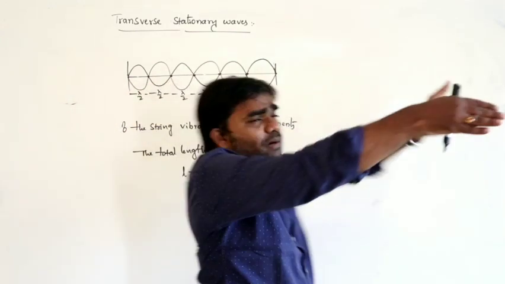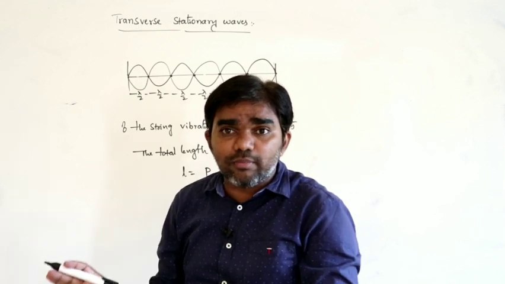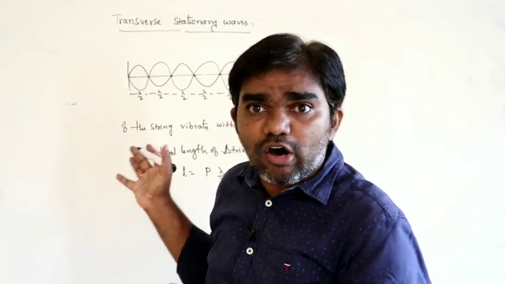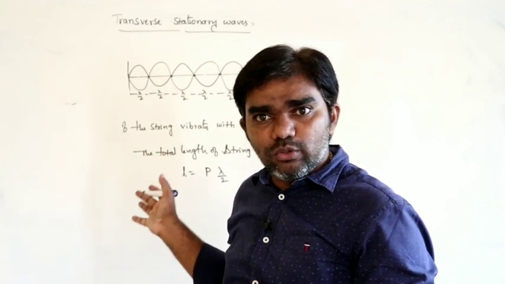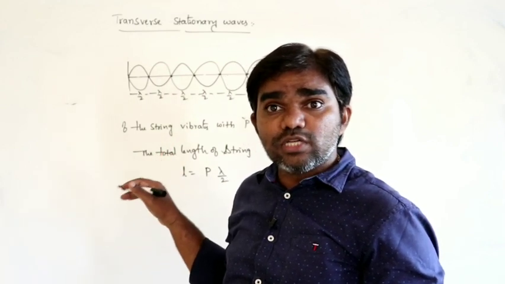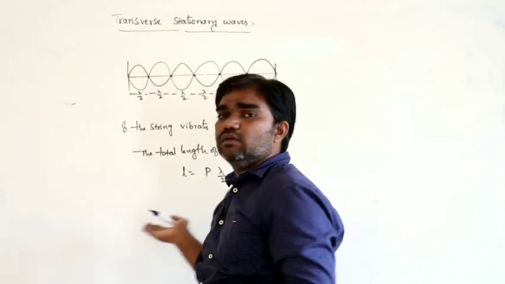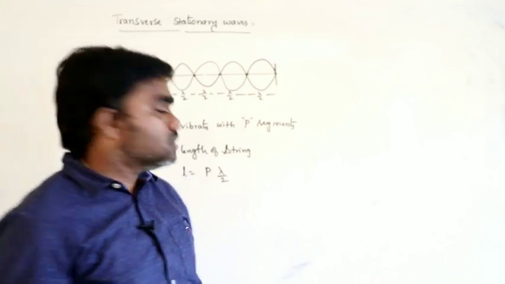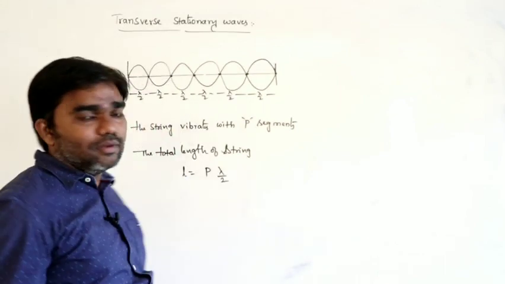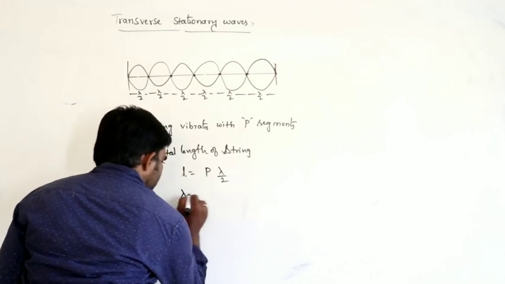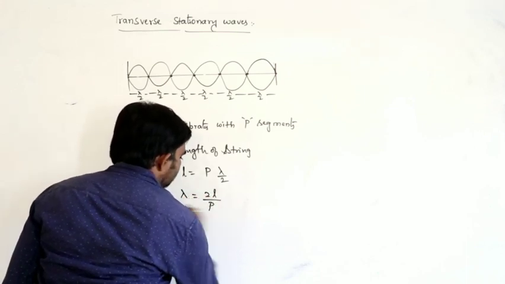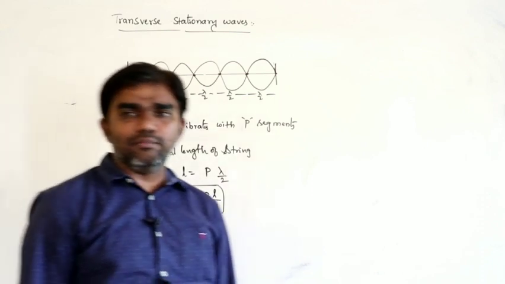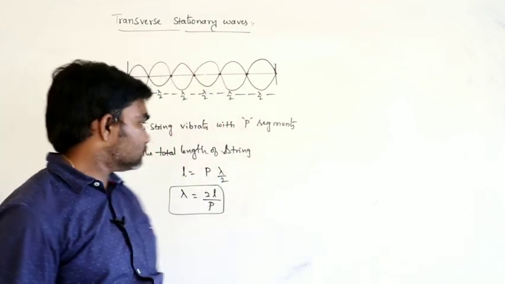If we add all those lambda by 2 values, what can we get? We can get the length of the string. So here L equals p lambda by 2. From this, lambda can be written as 2L by p. So the wavelength of the wave, lambda, can be written as 2L by p.